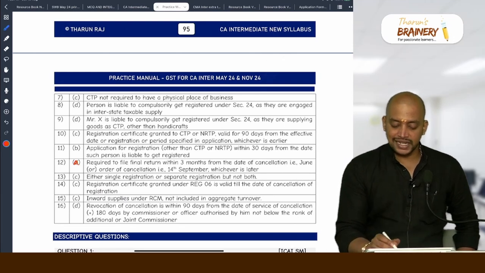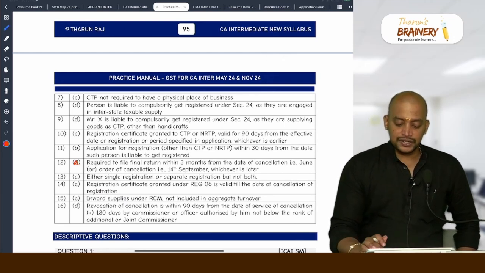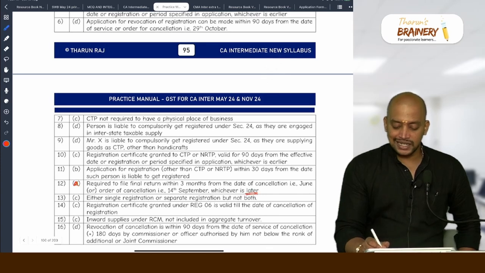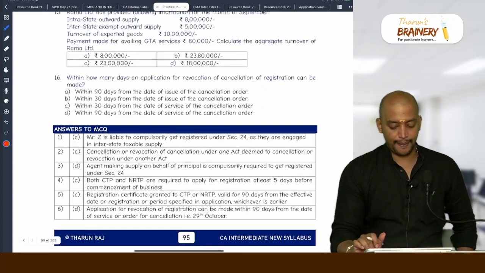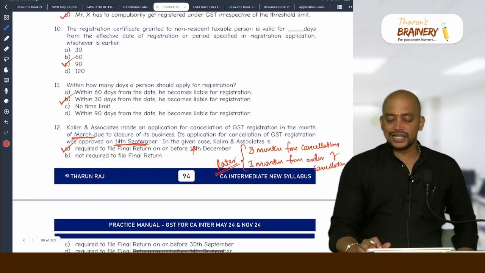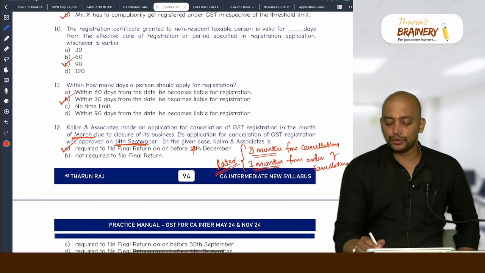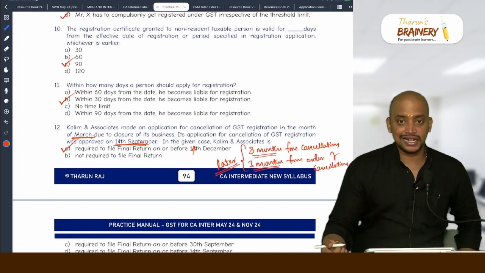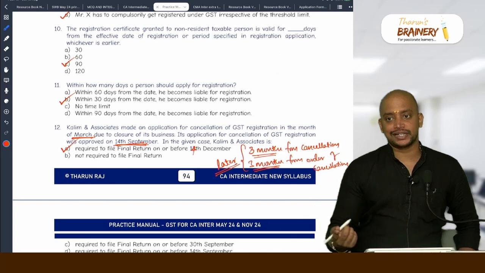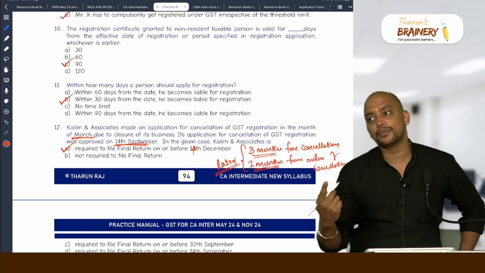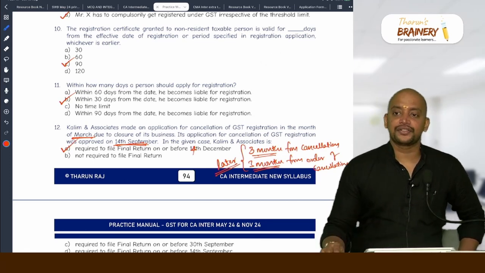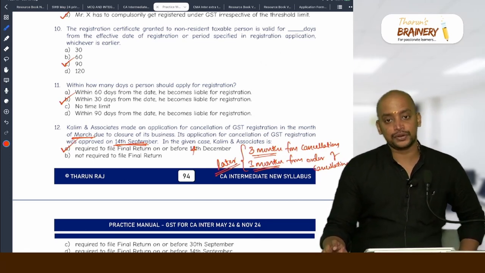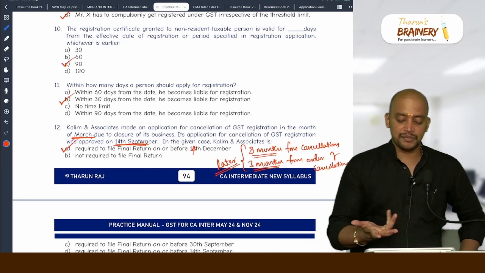3 months from the date of cancellation or order of cancellation. So whichever is later, here the order of cancellation is 14th September, so 14 December. Actually, these 3 months should be taken for both: 3 months from the date of cancellation or 3 months from the order of cancellation. 3 months is common for both. Later only, but that's how they have created this. Always it will be later only, but they made a provision like this.